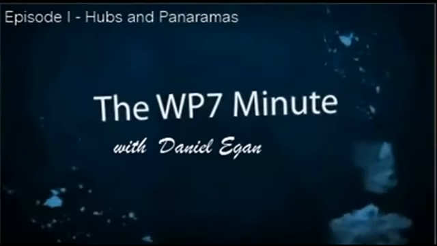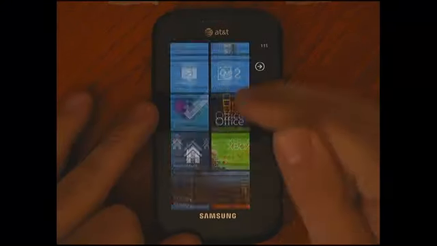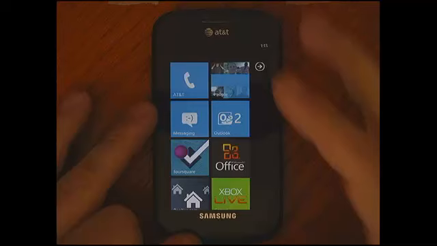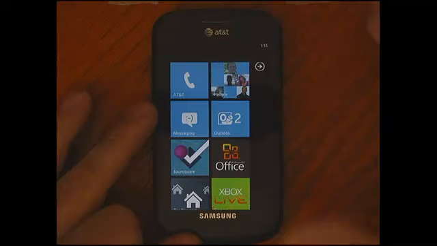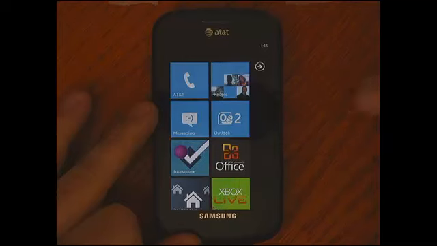My name is Daniel Egan, and in this episode we're going to be talking about hubs and panorama controls. So the first thing I'm going to do before I dive into any hubs is show you one of the hubs and what it means to be a hub. Hubs are the way that Windows Phone 7 allows you to have information all in one place.